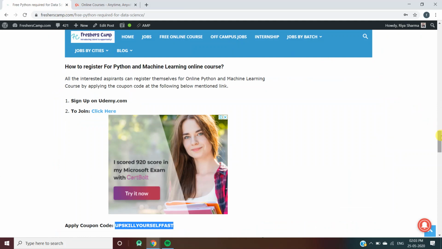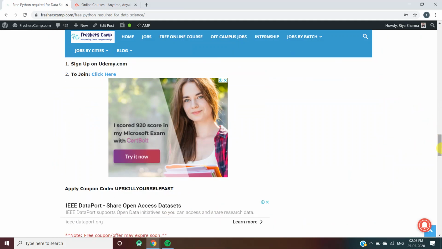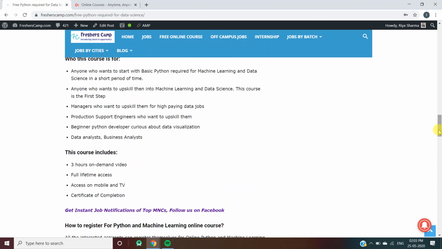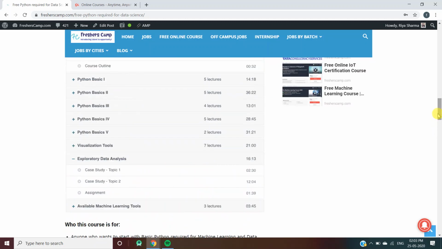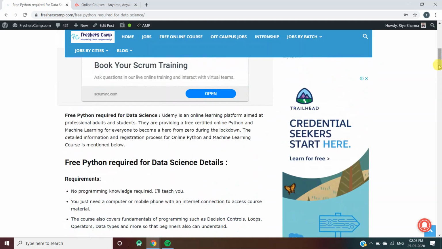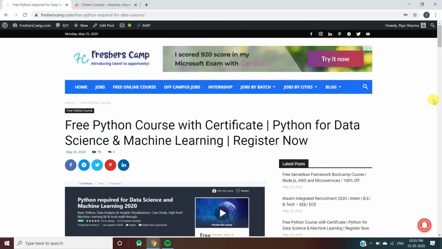Moving on to Fresher Camp website. This coupon code can expire soon, so you have to register as soon as possible. We have provided all the details like description, contents, and all the links for applying in our website. You can also refer to the website if you have any queries. Link for free Python course with certification is provided in the description.